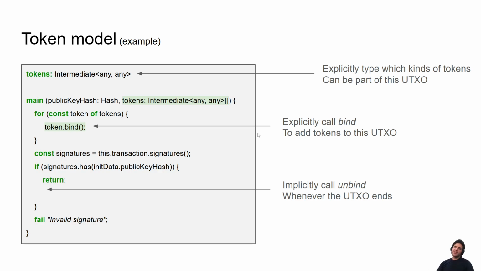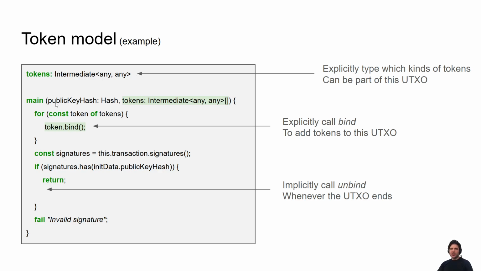So why is this token concept so powerful? Well, first of all, it's pretty cool because we're now able to build tokens just with coroutines. We don't need to introduce a new concept. It's, again, just coroutines. But remember, we talked about how the types of Starstream are so simple that it's really easy to implement on-chain. So here's our pay to public key hash smart contract. What tokens can this pay to public key hash contract accept? Well, let's just say it can accept any type of token.